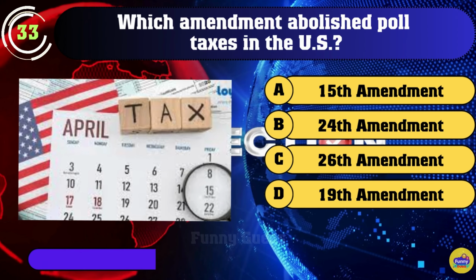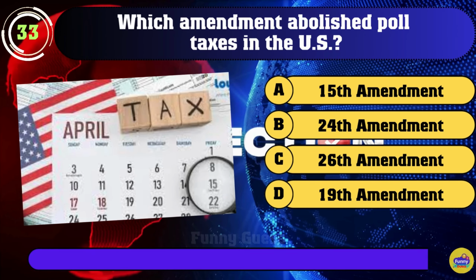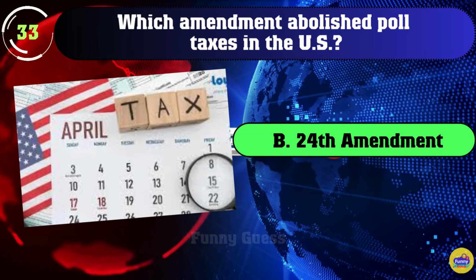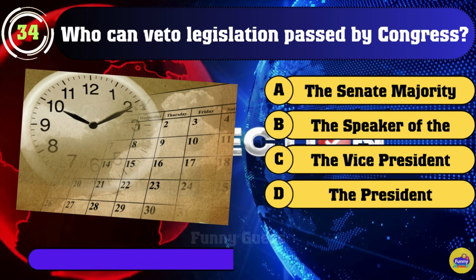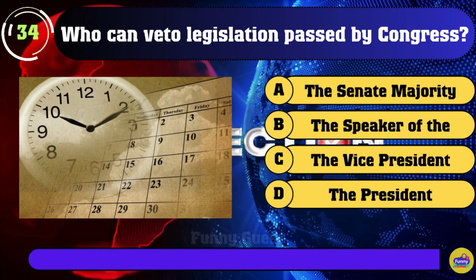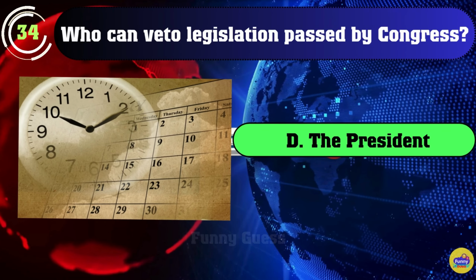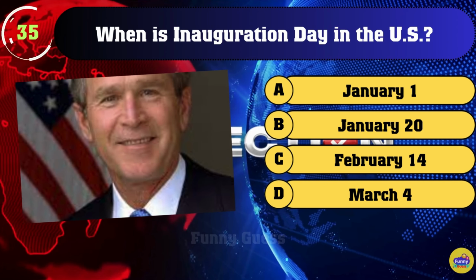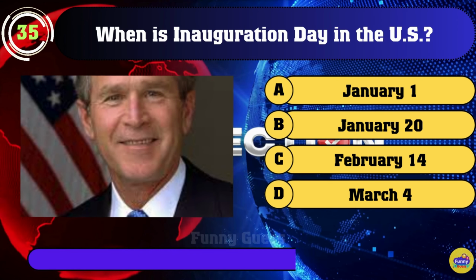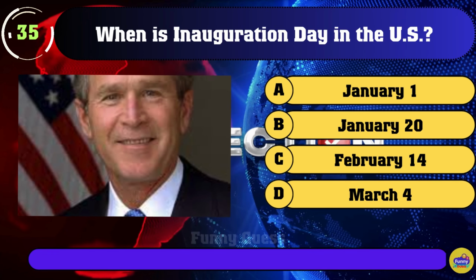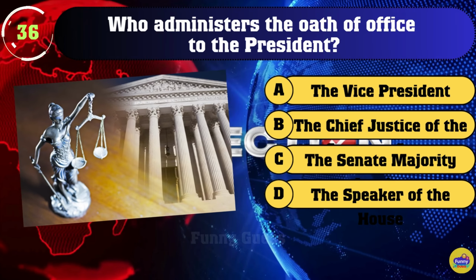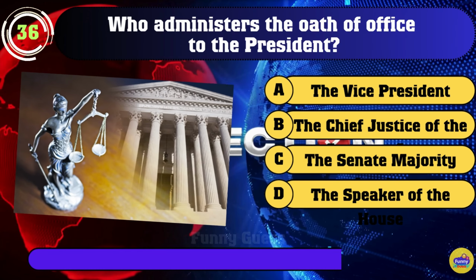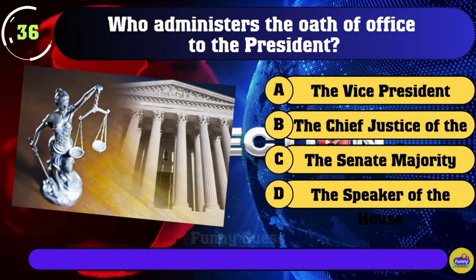33. Which amendment abolished poll taxes in the U.S.? B. 24th Amendment. 34. Who can veto legislation passed by Congress? D. The President. 35. When is Inauguration Day in the U.S.? B. January 20th. 36. Who administers the oath of office to the President? B. The Chief Justice of the Supreme Court.